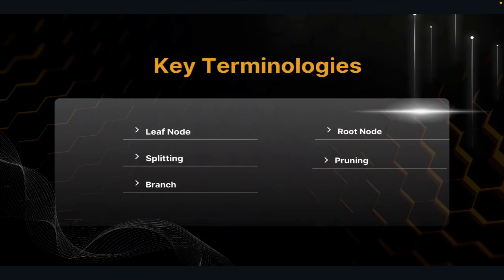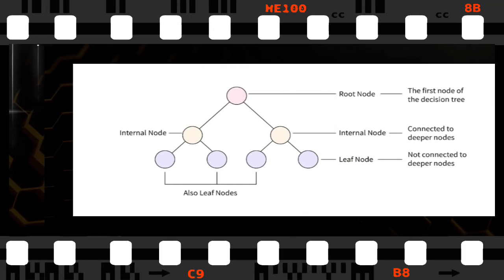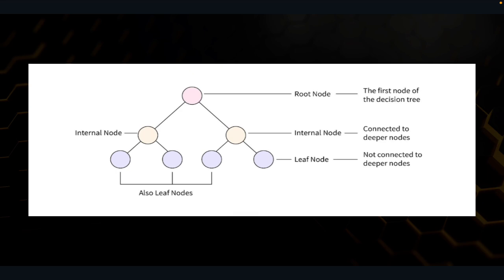There are some key terminologies we should know about the decision tree. We have the root node, the starting point, the trunk of our decision tree. Then we have the leaf node, the final decision: no more splitting, no more drama. Splitting is done, basically the gossip that splits the group chat. We have a branch, a path from one question to the next. A decision node is a point where a question is asked. And we have pruning also. We are going to learn pruning in depth, but basically it is cutting out unnecessary branches, like toxic friends in 2025.